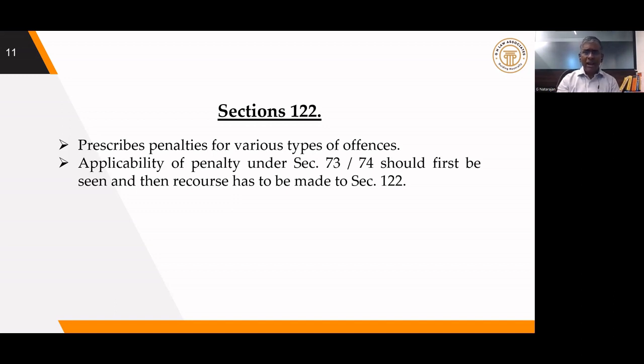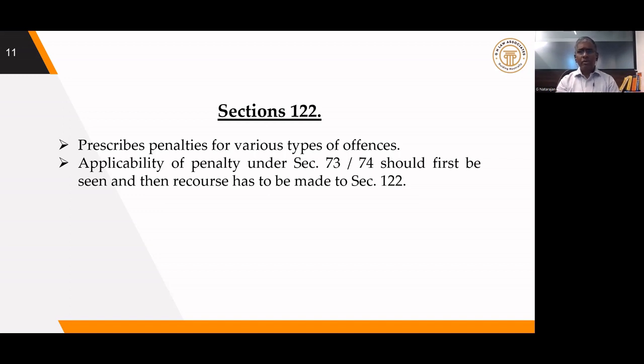So now, is there an overlap between Sections 73 and 74 on the one hand and Section 122 on the other hand? If you look at it very carefully, whenever any tax is short paid, not paid, any ITC is wrongly availed, or any erroneous refund is granted, if recovery action is taken, along with that, penalty can also be proposed under Sections 73 and 74. 122 will not come into the picture. There may be cases where there may not be a requirement for determination of the tax. Only penal action has to be taken. Then Section 122 will apply.